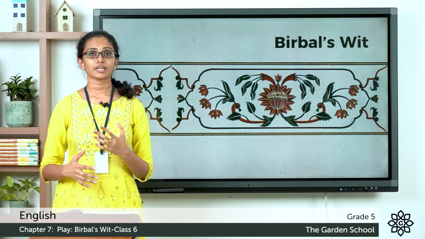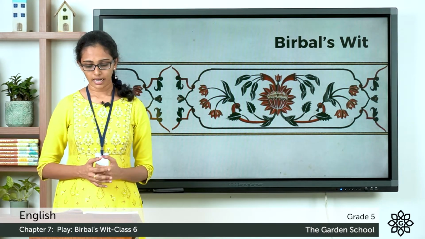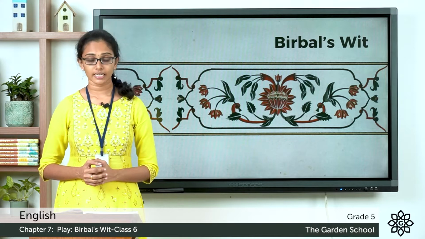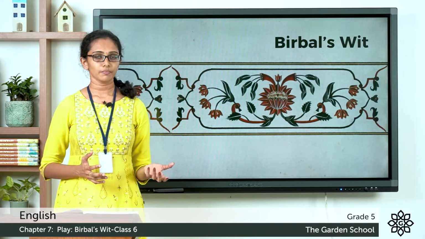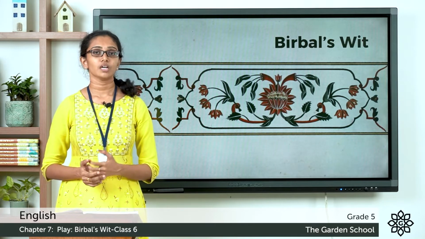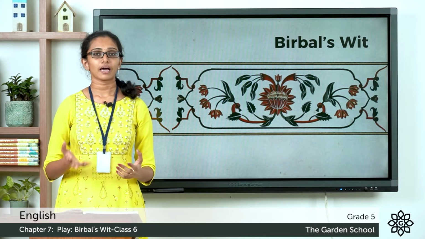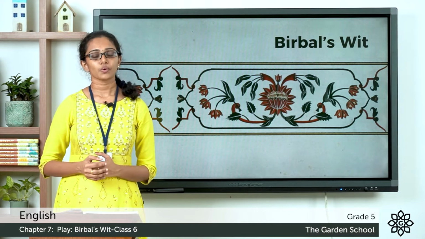So the setting or where the story is happening is the palace gardens. Akbar and some of his courtiers are looking at the roses. So the Emperor Akbar and his courtiers. Courtiers means the ministers of the royal court. So Emperor Akbar and his ministers are in the palace gardens and they are looking at the roses.